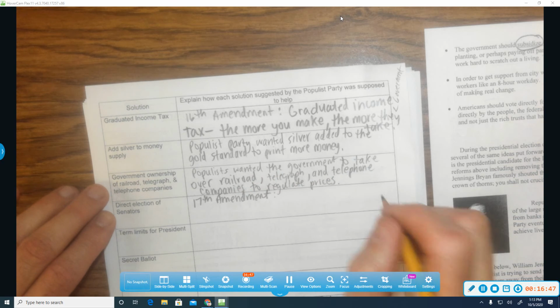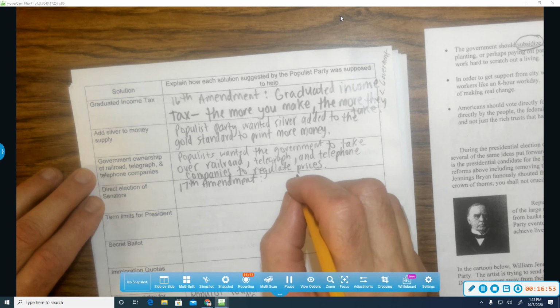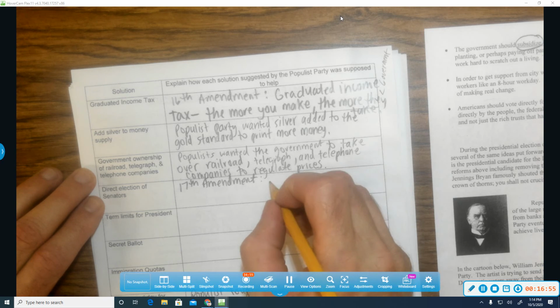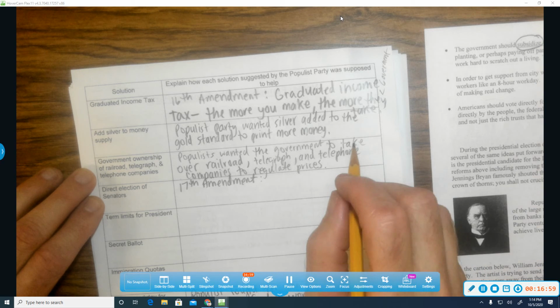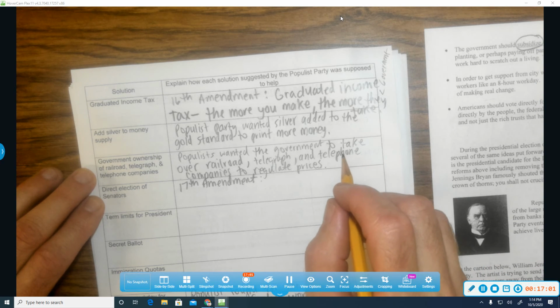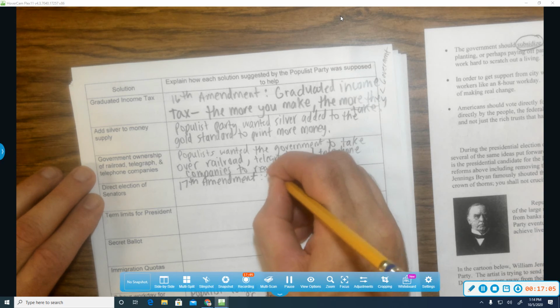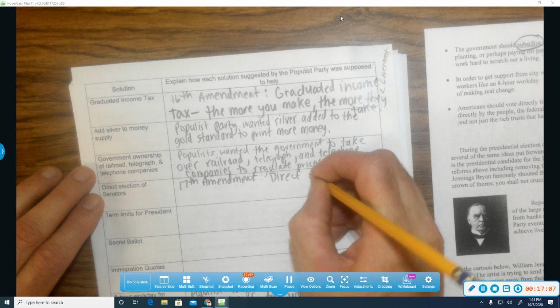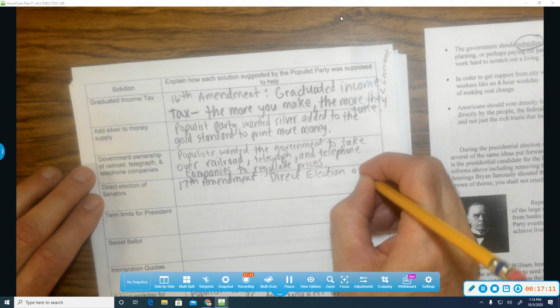A long time ago, before the Populist Party, your state congressman would vote for you to vote for your senator in Washington. Well, the Populist Party said that could lead to corruption, so we want to vote directly for our own senators. So the 17th Amendment is direct election of senators.